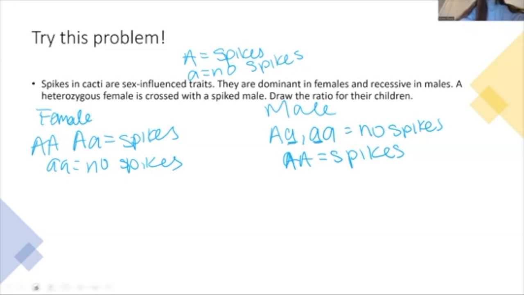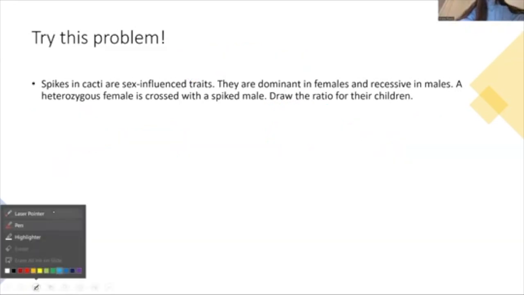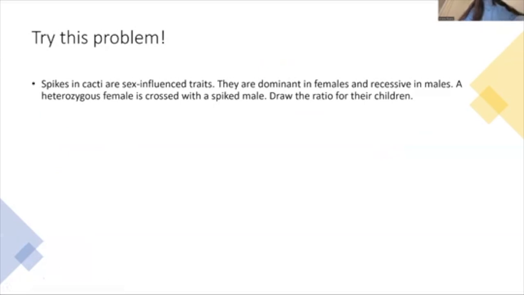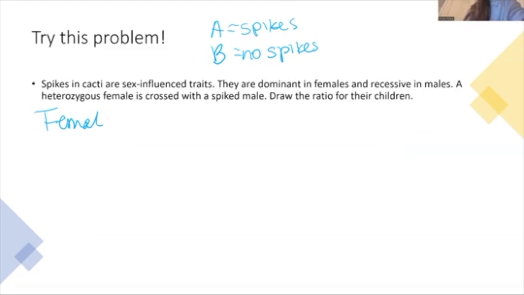I'm going to clear the screen. And we're going to start over with something that makes a lot more sense. Just A and B. So using two different letters, not using a big and a small letter because it won't match up like we just did. A, I'm going to say is spikes, and B is no spikes. So in females, spikes is dominant, aka A is dominant. And that would mean that B is recessive.